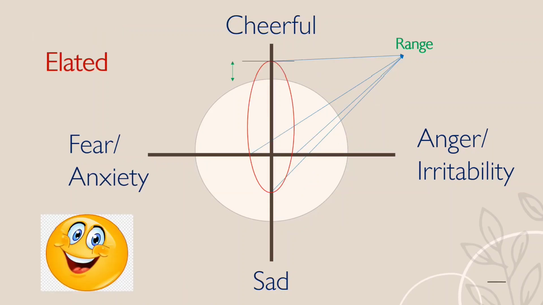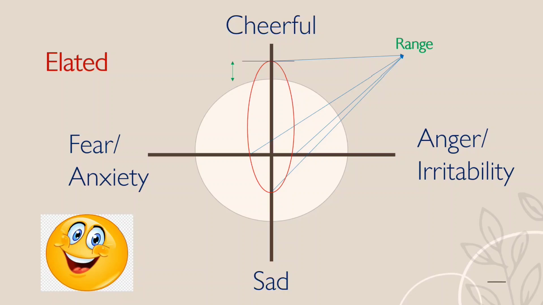Now what happens in elated mood? You can see there is a red circle. Now the patient started showing less of anger, irritability, and less of sadness, less of fearfulness, and shows cheerfulness most of the time during the interview. And the intensity of elatedness or cheerfulness is surpassing the threshold of normal range.